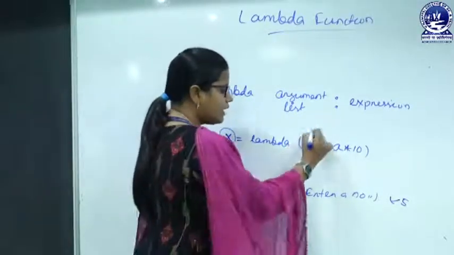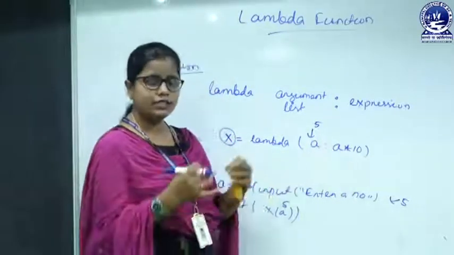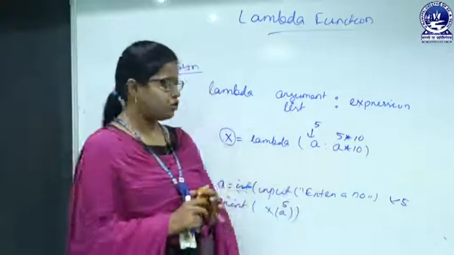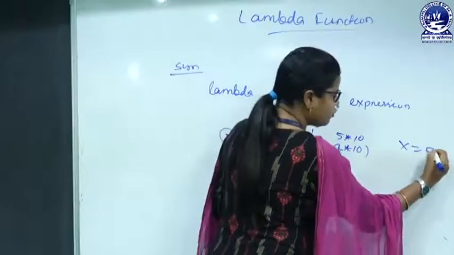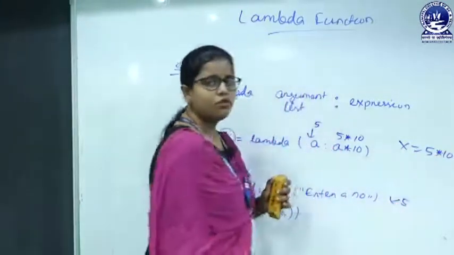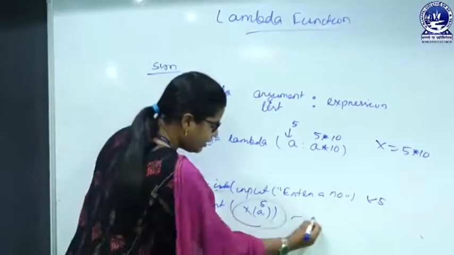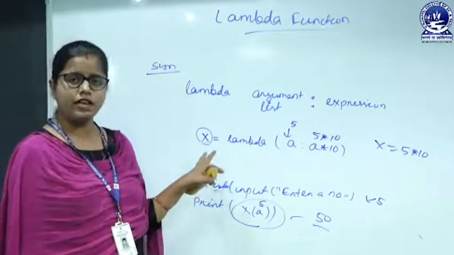Now, here what is the argument? The argument is 5, and what is the return expression? That is 5 into 10. So, this will be executed like x equals 5 into 10. So, what is the value of x now? The x is 50. So, this will be printed as 50. So, this is actually the lambda function.